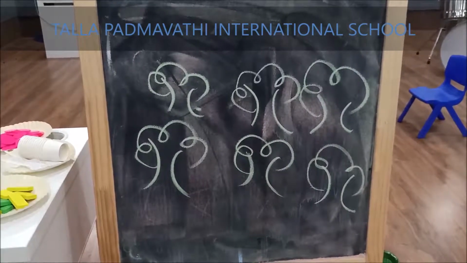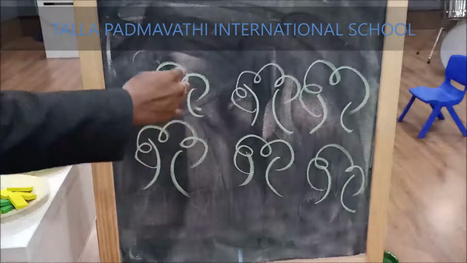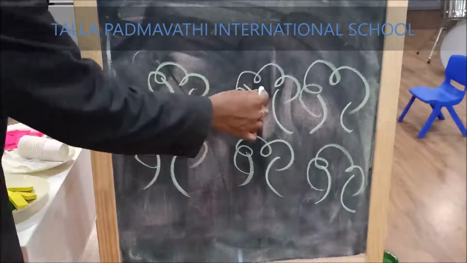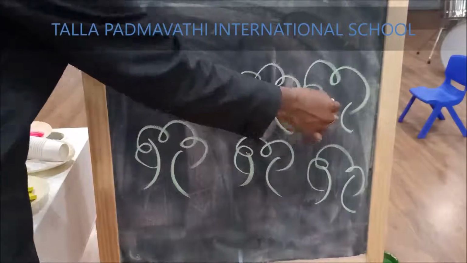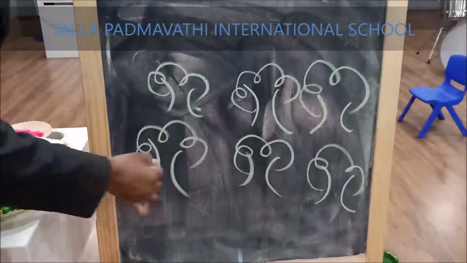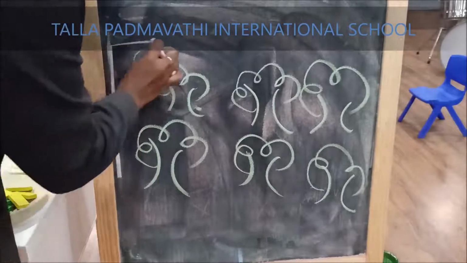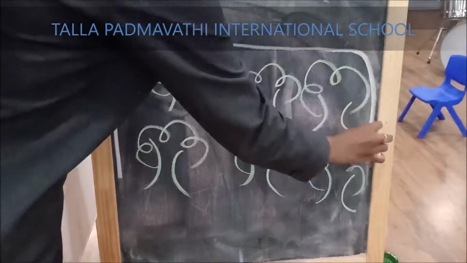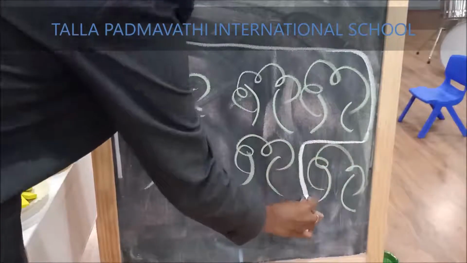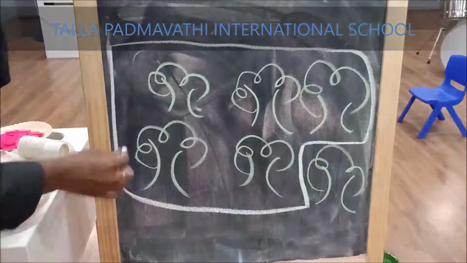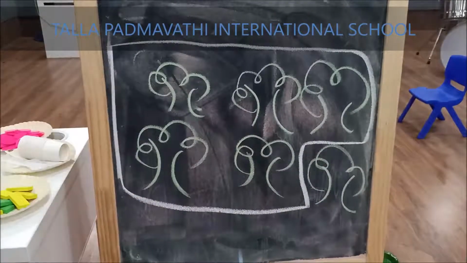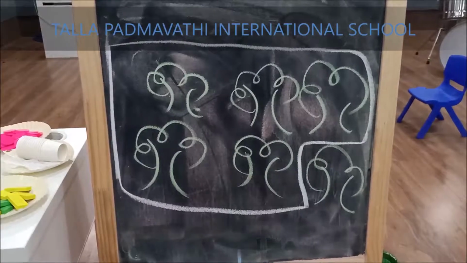Now here are some trees. We shall make a group of 5. 1, 2, 3, 4, 5. So this is a group of 5.